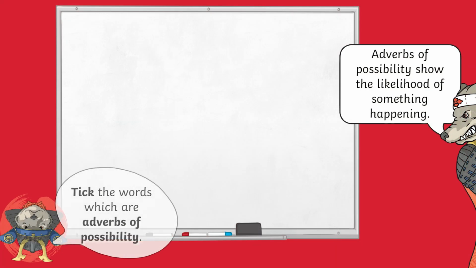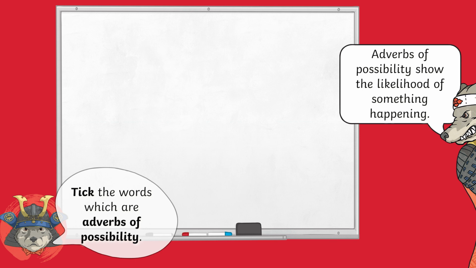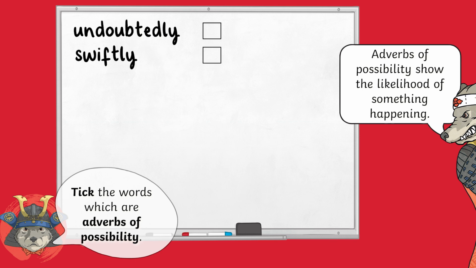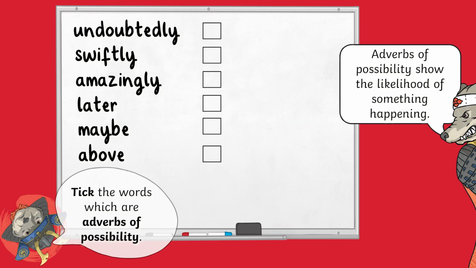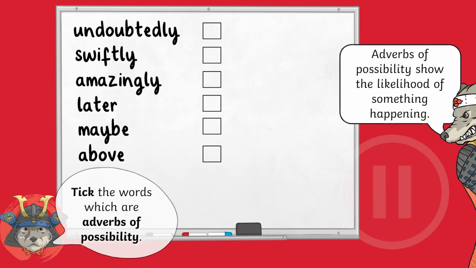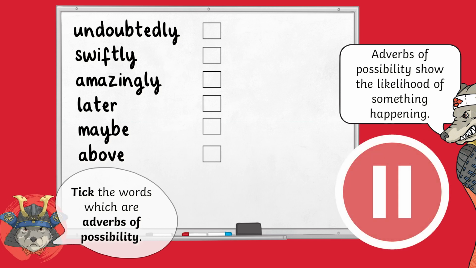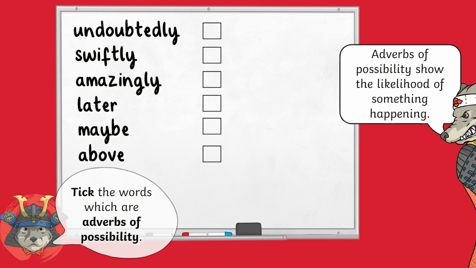Let's have a look to see if we can identify some adverbs of possibility. Tick the words which are adverbs of possibility. Your words are undoubtedly, swiftly, amazingly, later, maybe, and above. Remember, we are looking for words which indicate the likelihood of something happening. Undoubtedly and maybe are both adverbs of possibility.